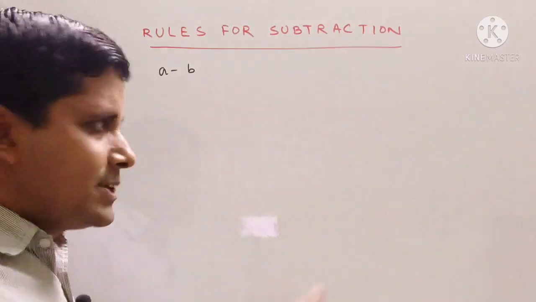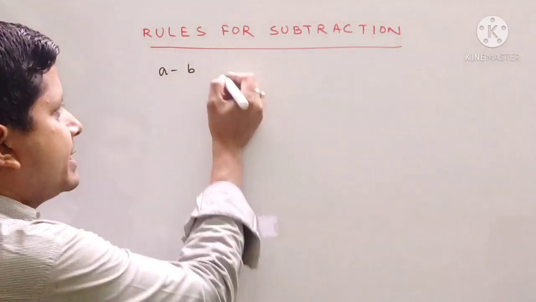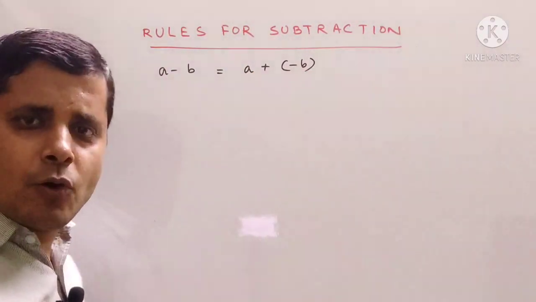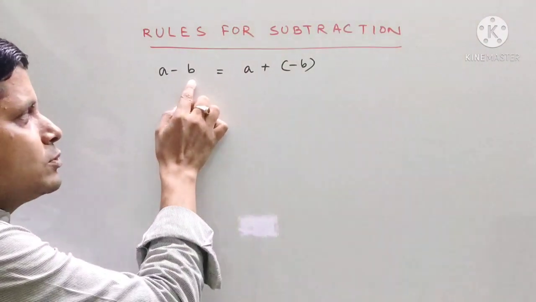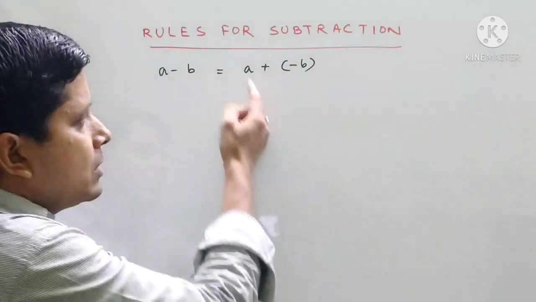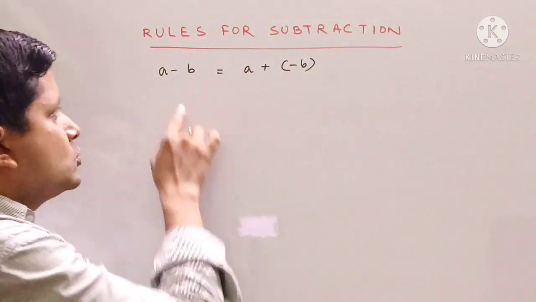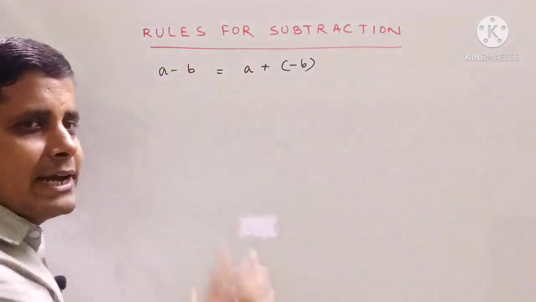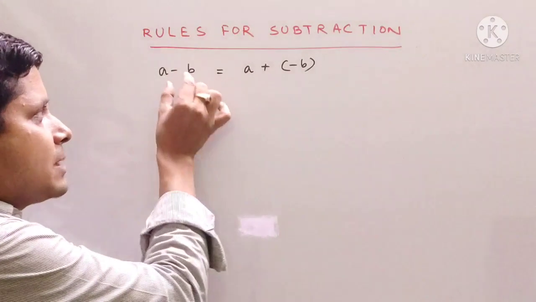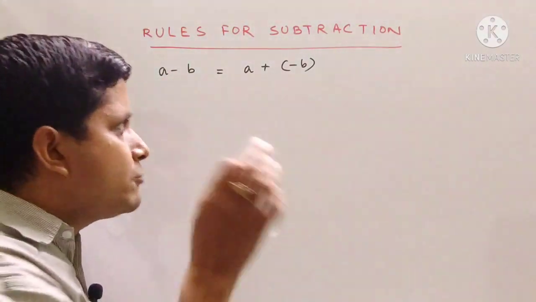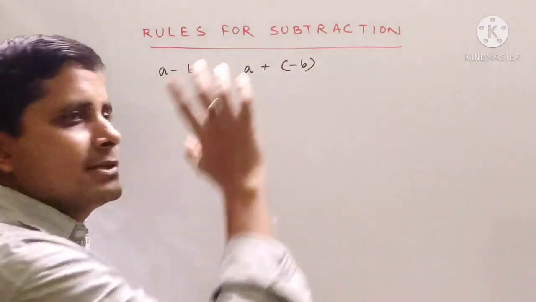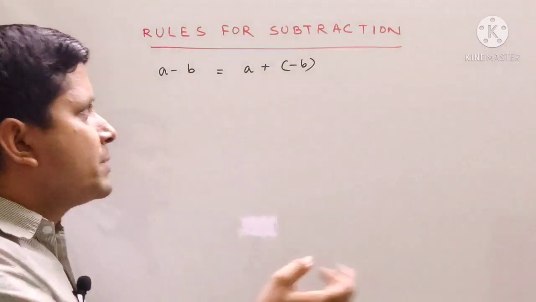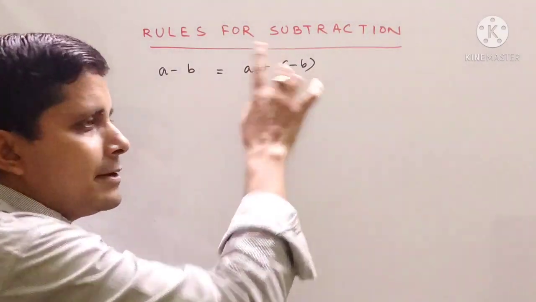Let us see how. First of all, a minus b will be written in the form of a plus minus b. Suppose we need to subtract b from a. So we have to change the sign of b. Earlier b was plus b. We have to convert that to minus and write an addition sign here. That means for subtracting b from a, we have to do addition of a and minus b. I repeat, to subtract b from a, I need to do addition of a and minus b.